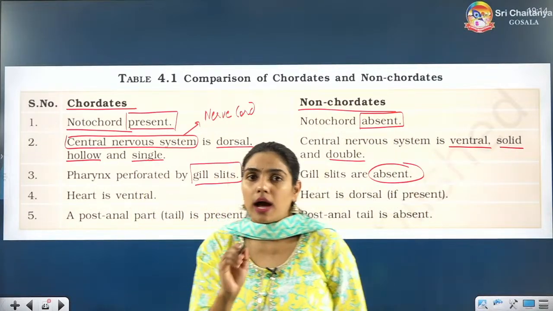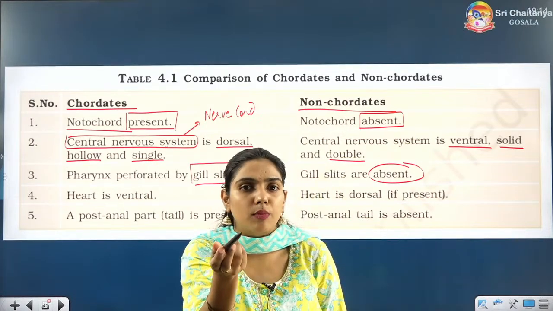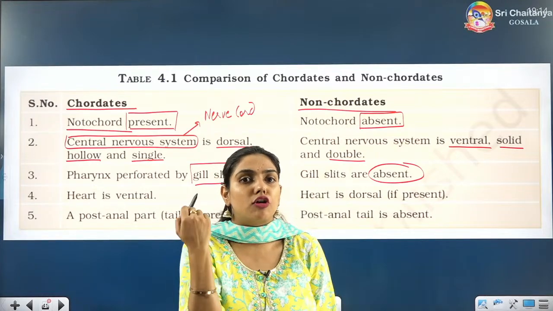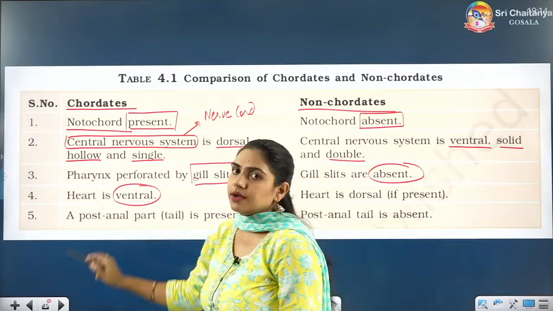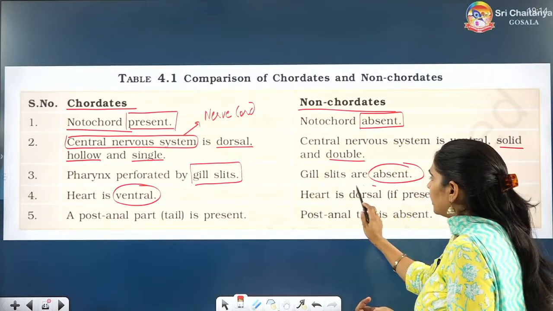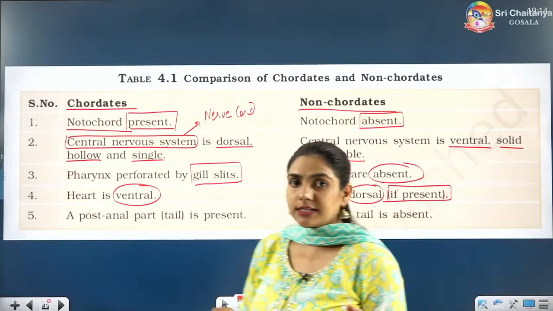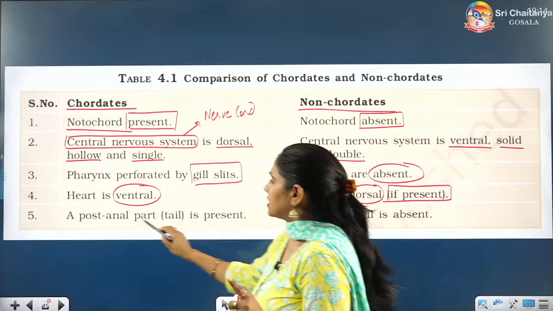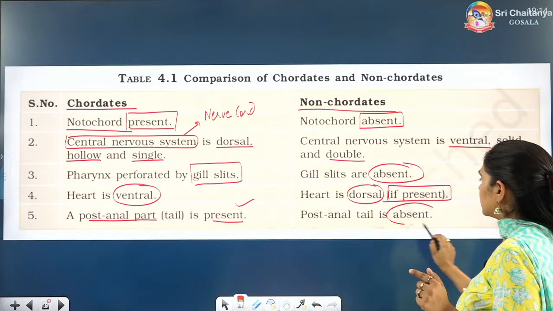And just now I have told you that if you have heart, you send me your heart in the chat box and tell me whether it is ventral or dorsal. So here in chordates the heart is ventral and the non-chordate heart is dorsal. In bracket they are also writing if present, alright. Post-anal part is present in chordates, it is absent in non-chordates.